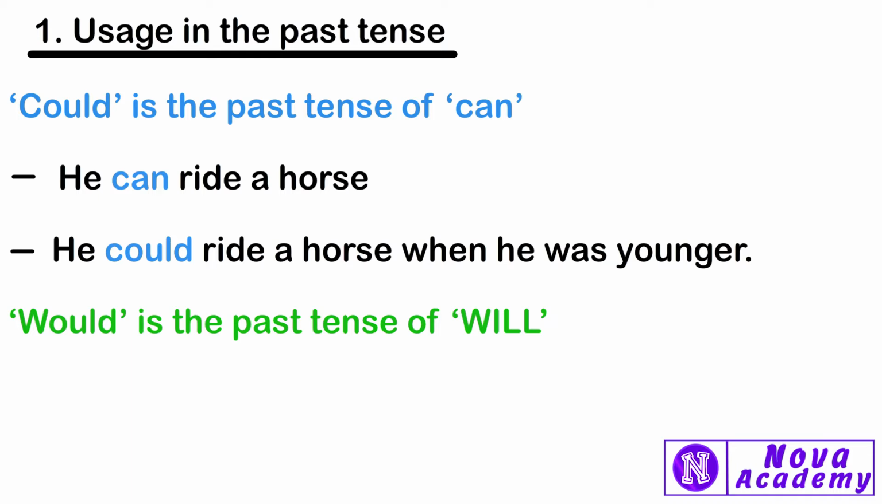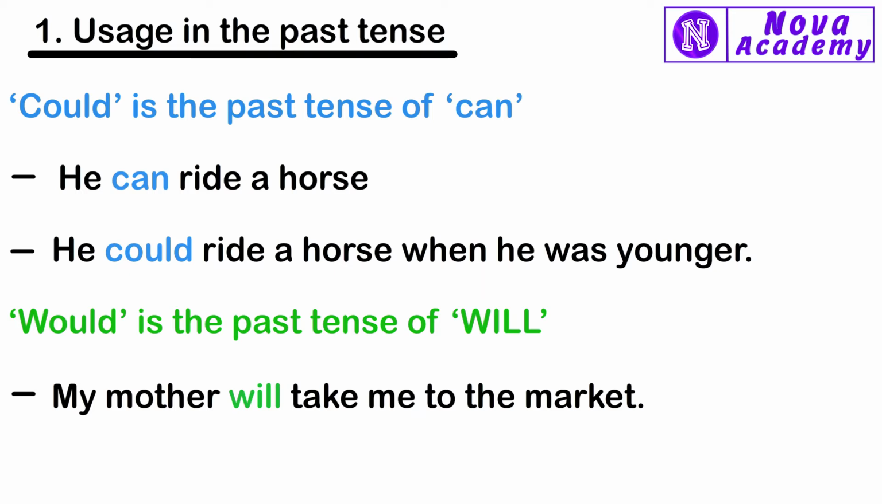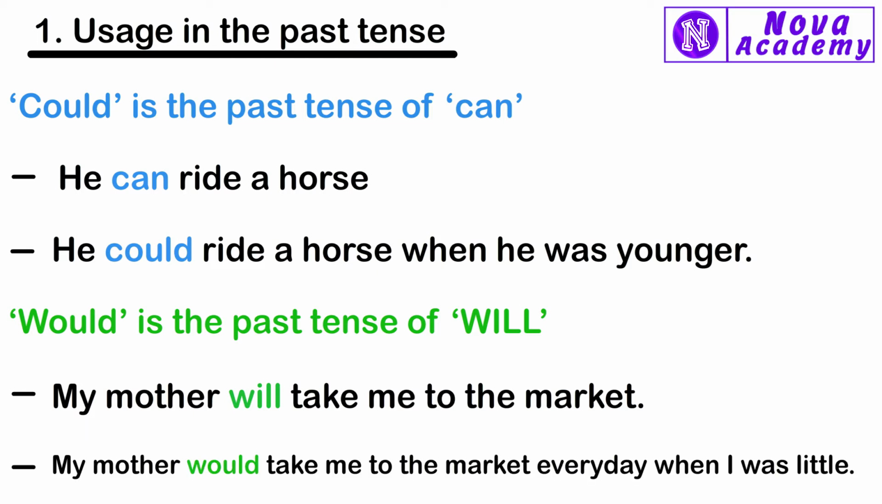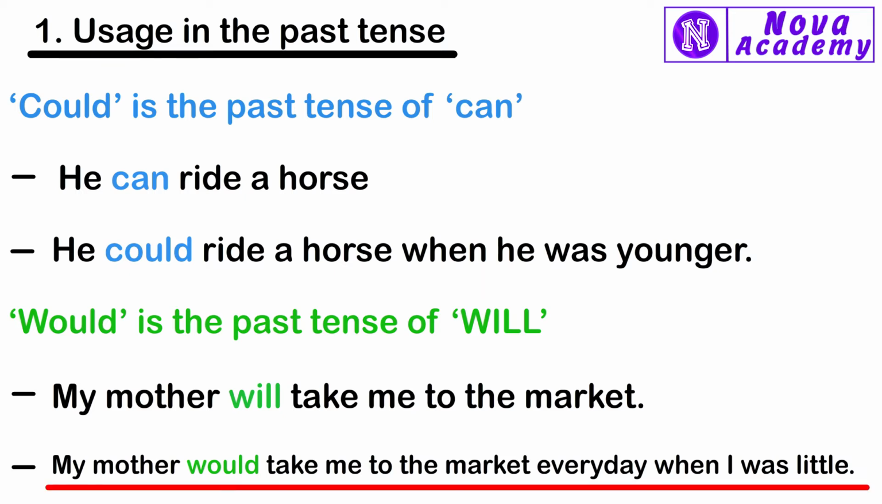On the other hand, will is used with the future tense. My mother will take me to the market. According to this sentence, I am sure that my mother will take me to the market. But when we use would, the whole sentence changes, like my mother would take me to the market every day when I was little. According to this sentence, in the past, my mother took me to the market every day, but now the situation has changed. This is the first difference between could and would.